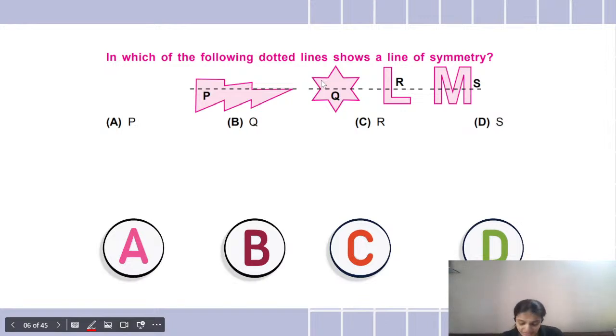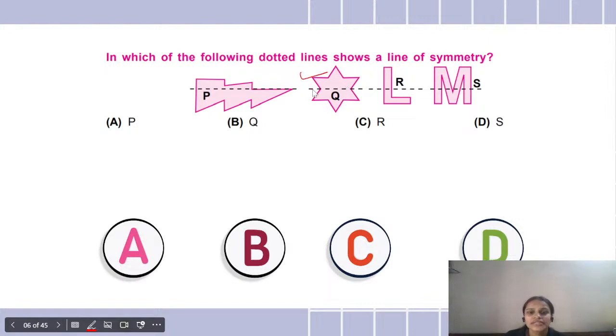Which shape is exactly divided into half? Okay, I'm getting answers as B. Okay, there is no option as Q. Okay, B. Tejashri has given the answer B. Okay, very good. Yes, yes, absolutely. The correct answer is B. It is the shape Q, this shape, right?